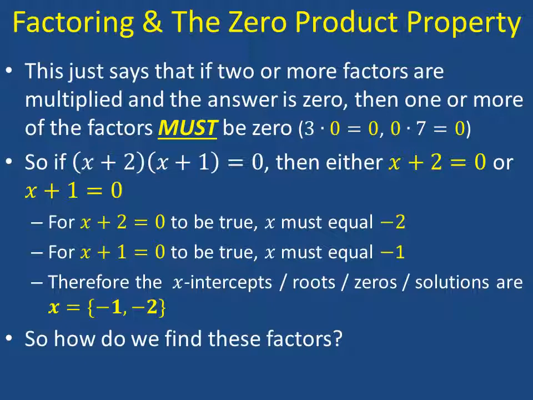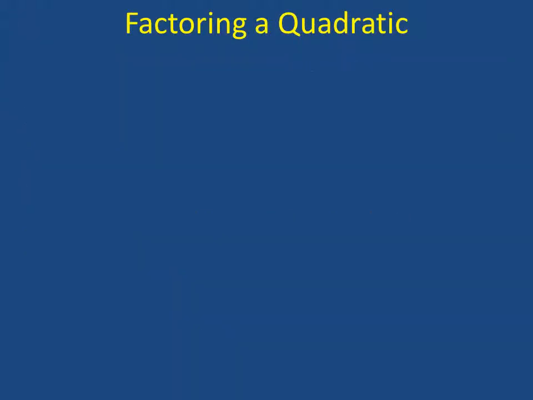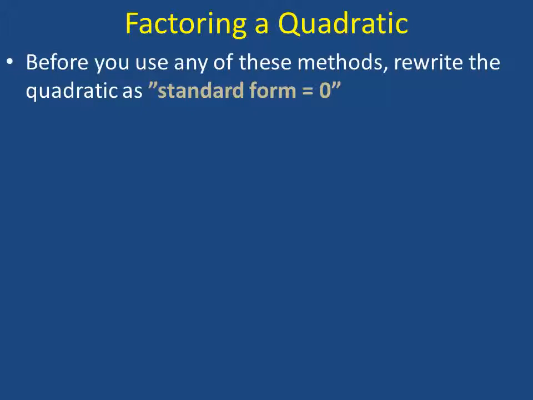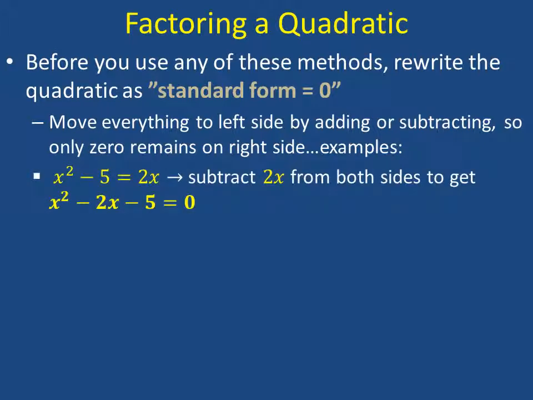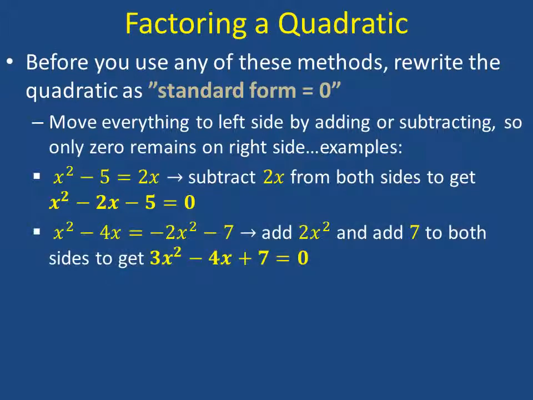So how do we go ahead and find these factors? Well, to factor a quadratic, no matter which method that you use, you want to rewrite the quadratic in standard form. And you want to write it so that you have everything on the left side of the equation equal to 0. Move everything to the left by adding or subtracting so that only 0 remains on the right side. For example, if you have x squared minus 5 equals 2x, subtract 2x from both sides to make the right side 0, and you get x squared minus 2x minus 5 equals 0. Another example that you see there, we're going to add 2x squared and 7 to both sides to get the result that you see.